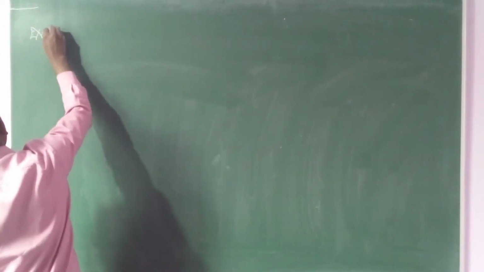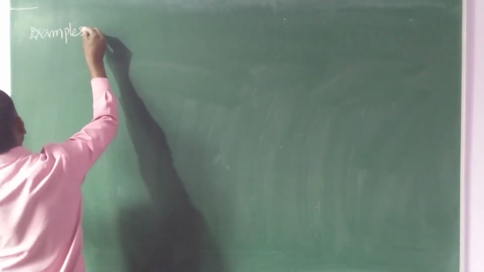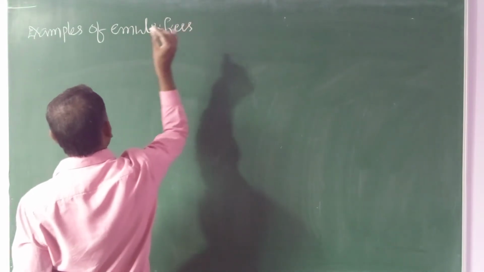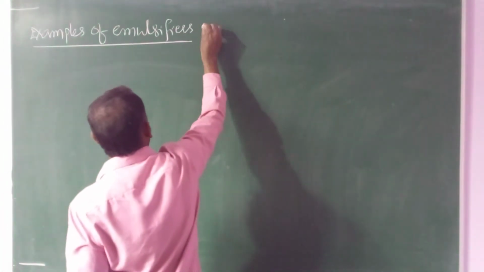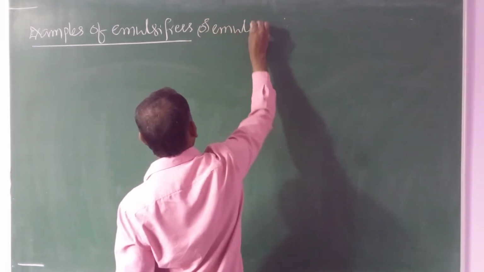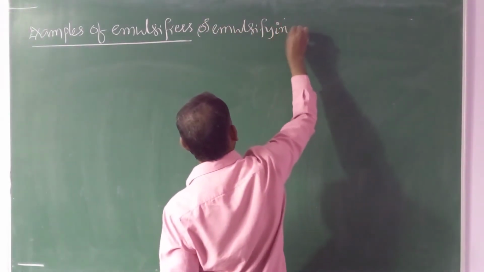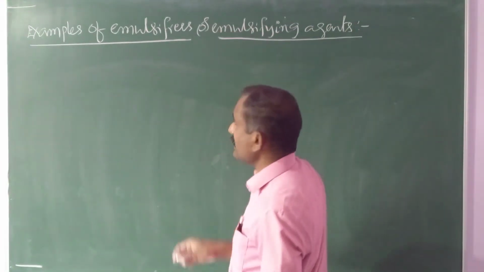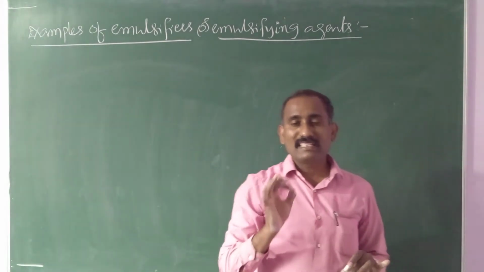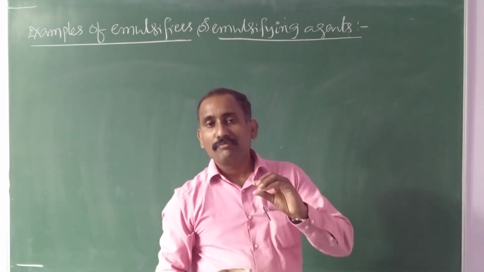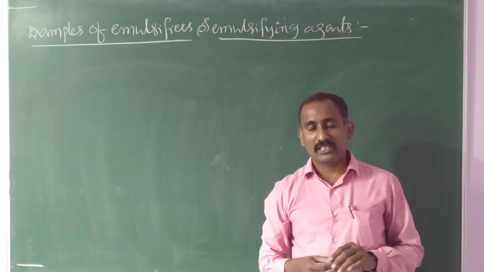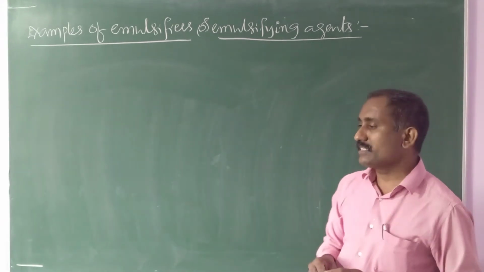So these examples you should remember. Examples of emulsifiers. Examples of emulsifiers are emulsifying agents. Just you should remember that emulsifier or emulsifying agent is nothing but which gives the stability for emulsions. The substance which gives the stability for emulsions is known as emulsifier or emulsifying agent.